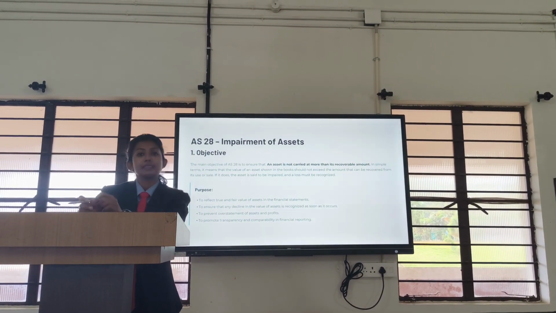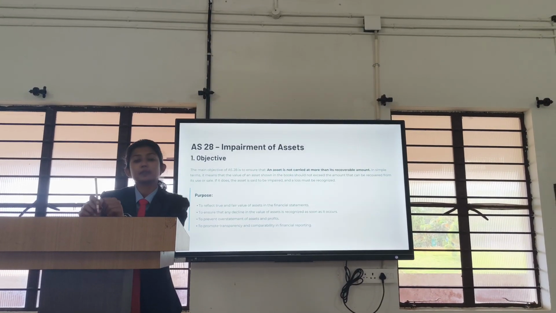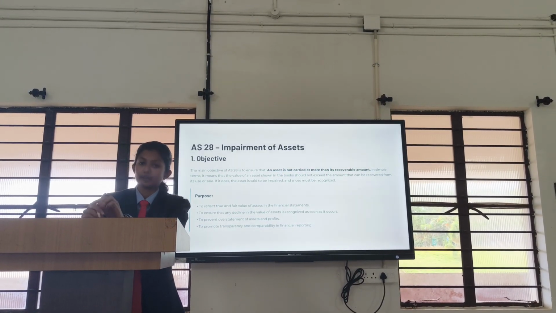Accounting Standard 28, that is impairment of asset. So what do you mean by impairment? Impairment means permanent reduction of the value of an asset.